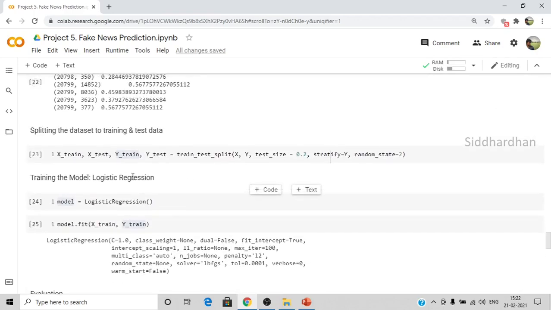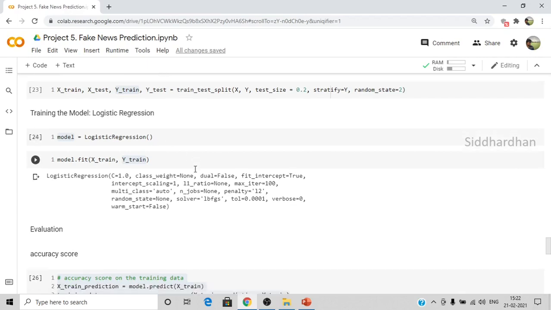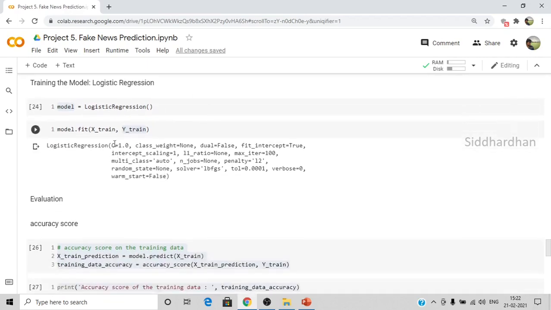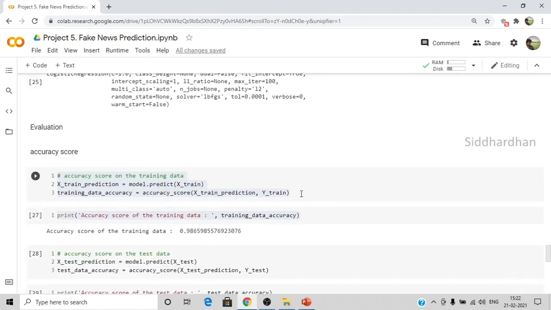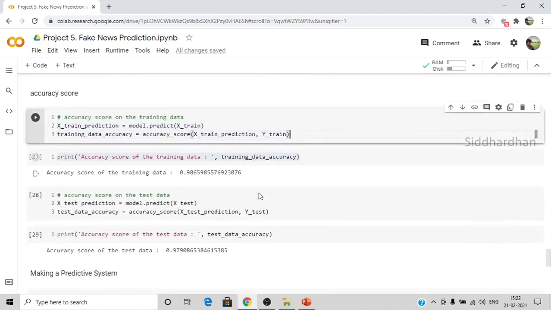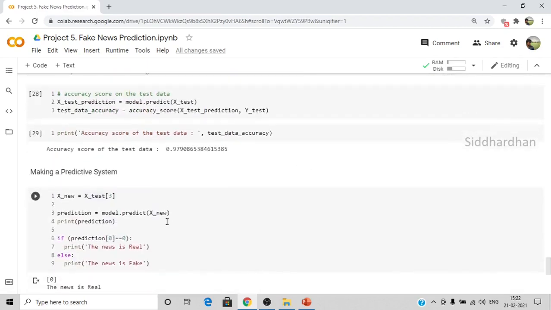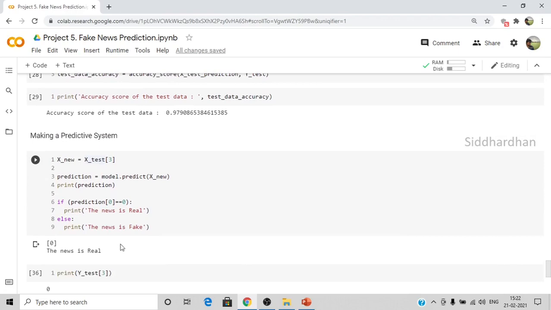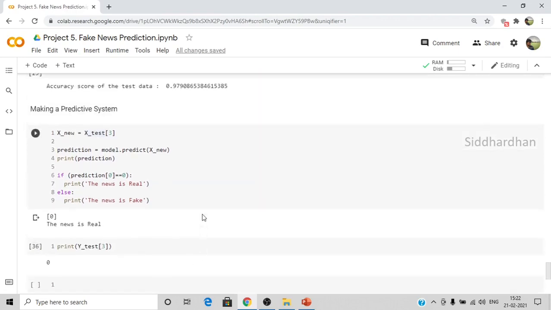Once we had done that, we split our dataset into training data and test data, and then we saw what is meant by a logistic regression model and a small explanation of how it works. Then we trained our logistic regression model with X train and Y train, and we found the accuracy score for training data and the test data, right? And then finally we made a small predictive system that can tell whether the news is real or fake. Okay, so I hope you have understood all the things I have covered here.